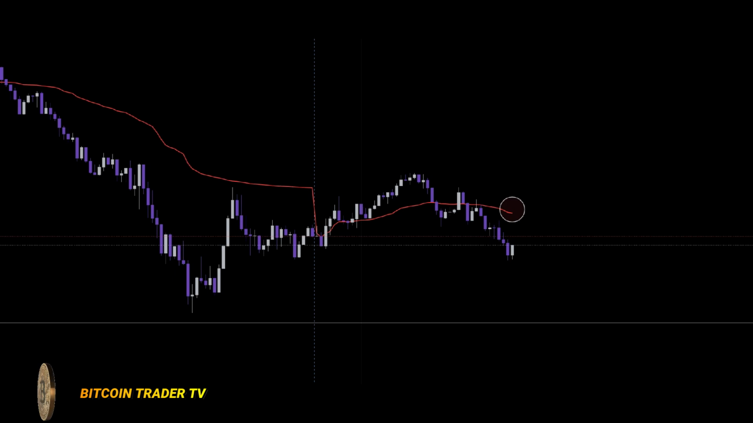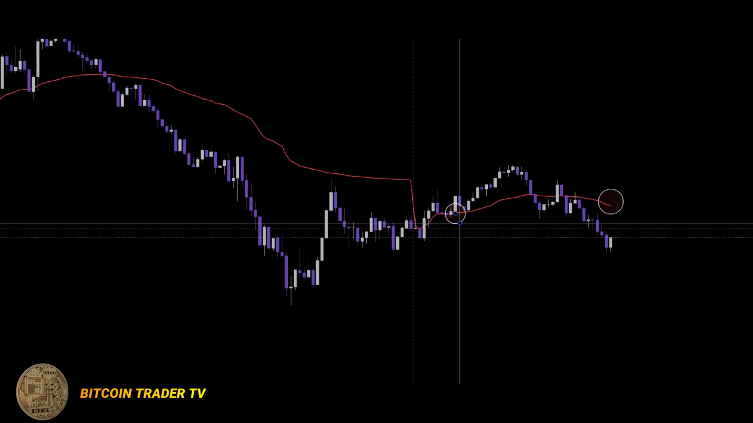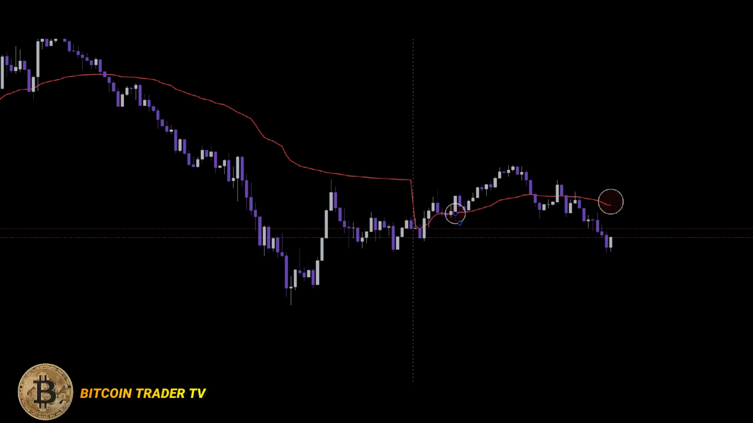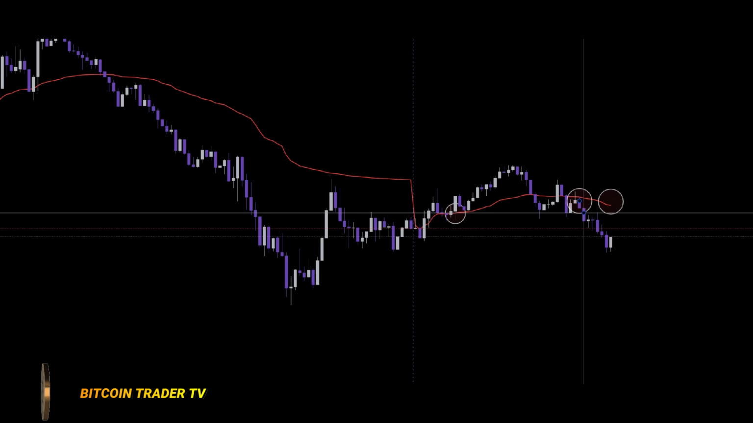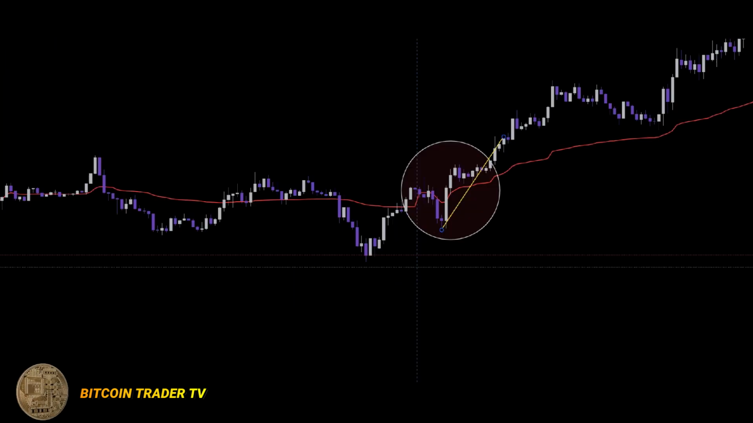Here are 3 powerful ways to trade with VWAP. First, the VWAP bounce. When price pulls back and bounces off VWAP, it often confirms trend continuation. Second, mean reversion. If price stretches too far from VWAP midday, look for a return to the mean. And third, VWAP breakouts. A breakout through VWAP with volume can signal the start of a new momentum move.